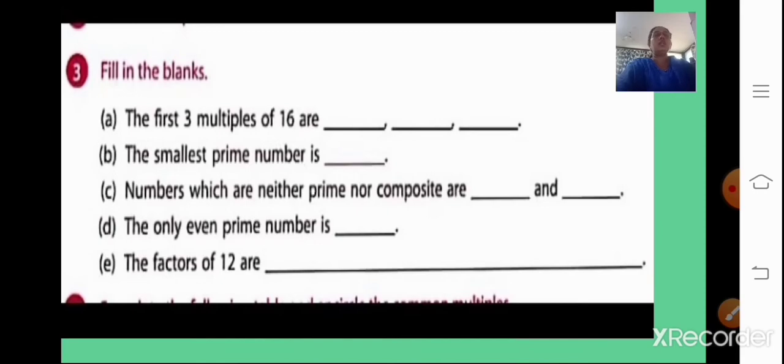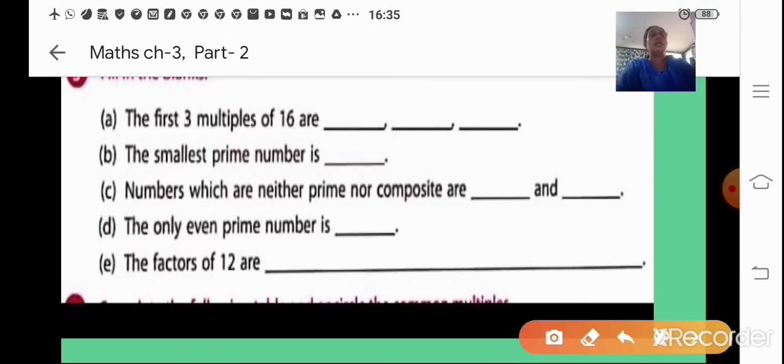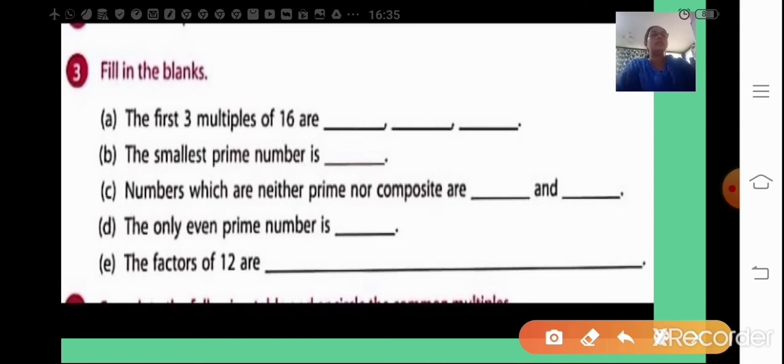Coming to the third question, here it is fill in the blanks. The first thing is you have to write the first 3 multiples of 16. So first 3 multiples means 16 ones are 16, 16 twos are 32, and 16 threes are 48.